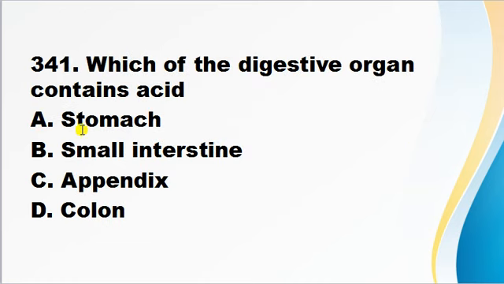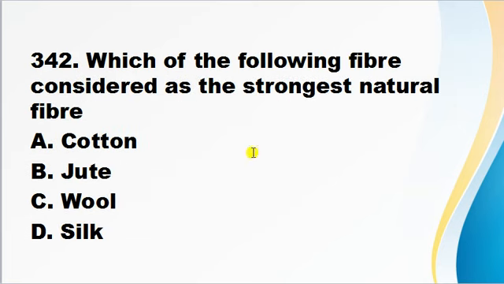Which of the digestive organs contain acid? Stomach, small intestine, appendix, colon. Hydrochloric acid is present inside the stomach. It is produced by the stomach. So correct answer is A. It is also known as gastric acid. Which of the following fibers is considered the strongest natural fiber?